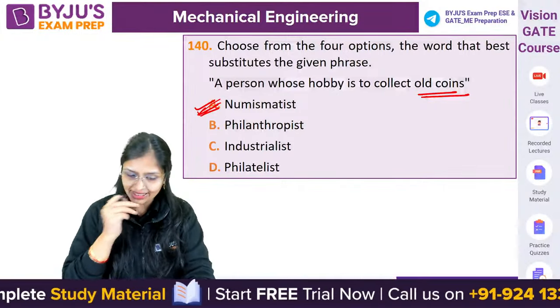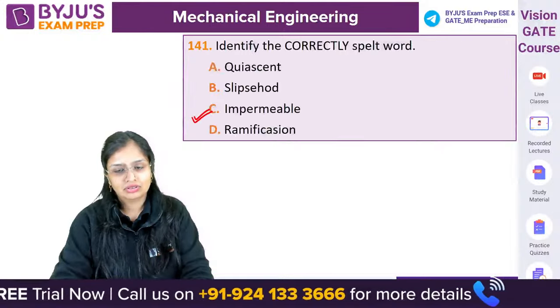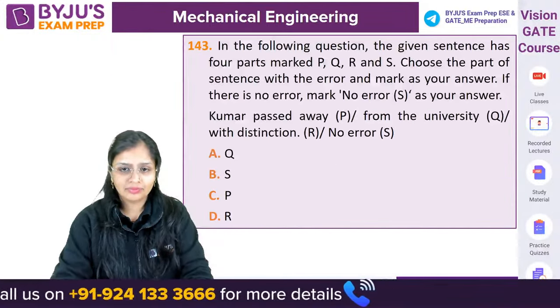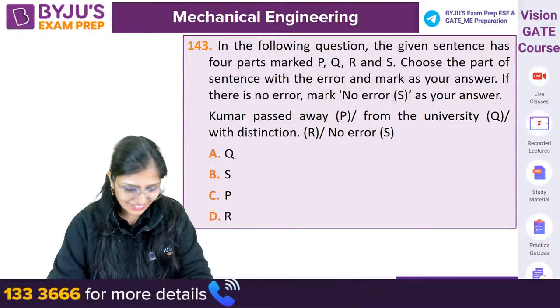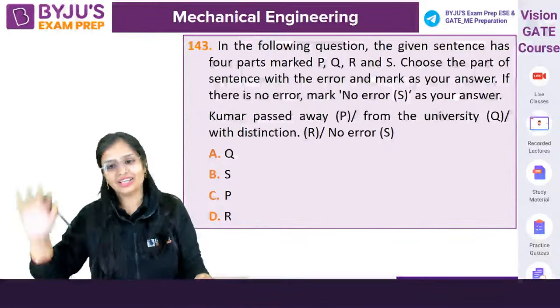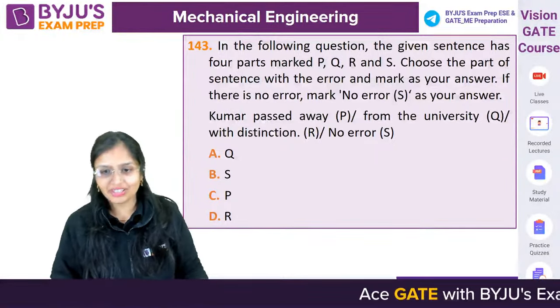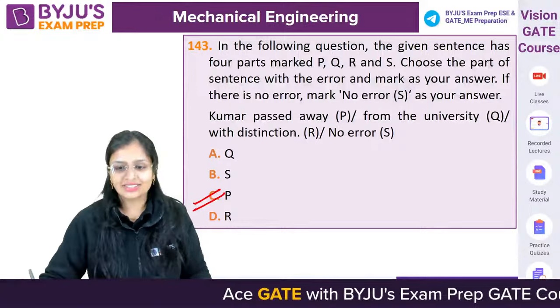A will be the correct one. Okay, let's go. Passed away means died. Correct, very good. Passed away means he has gone. It should say graduated from the university. Passed away means he died. Okay, C.